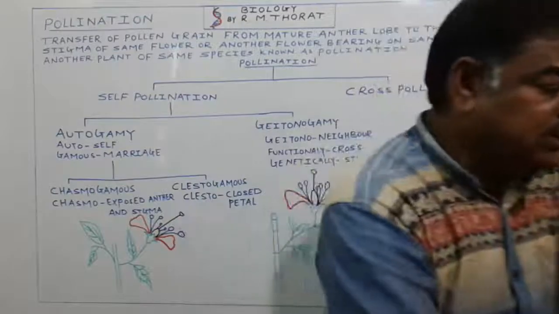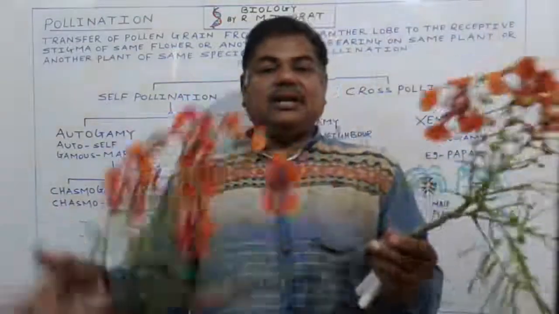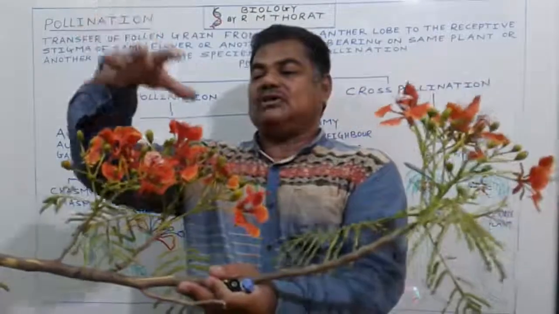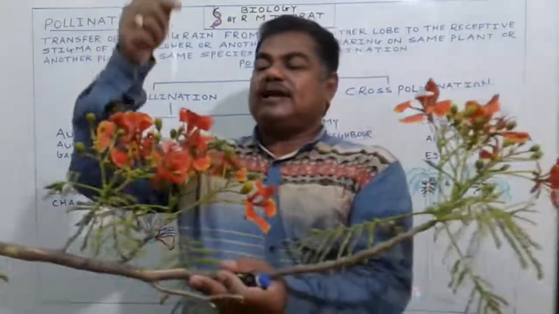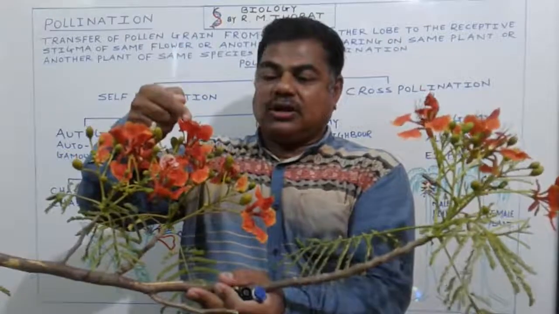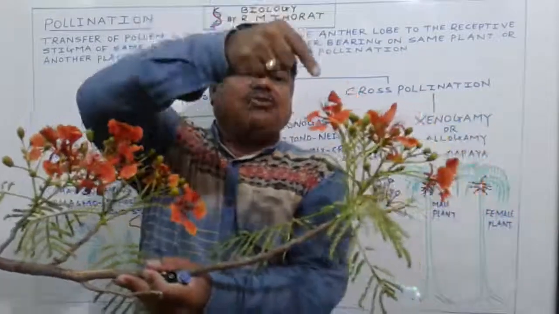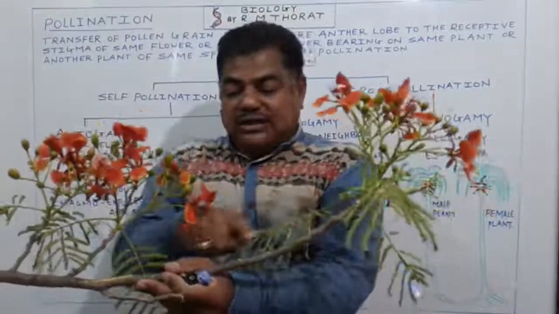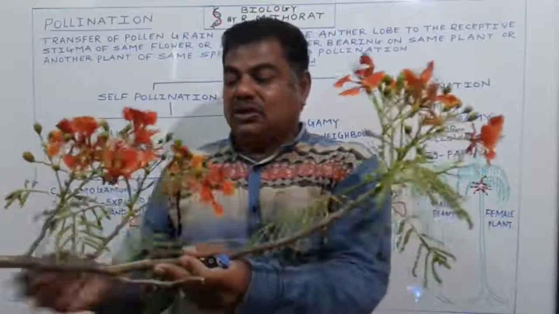See here in this example, in this twig, some flowers are present here and some flowers are present here. Now there is transfer of pollen grain from mature anther lobe of this flower to the receptive stigma of another flower, but both flowers are borne on the same plant, on the same branch or on the same twig.